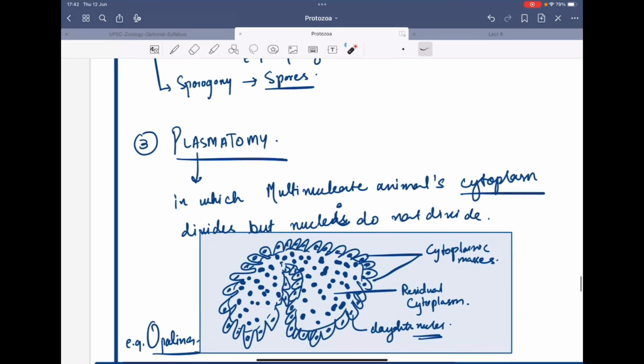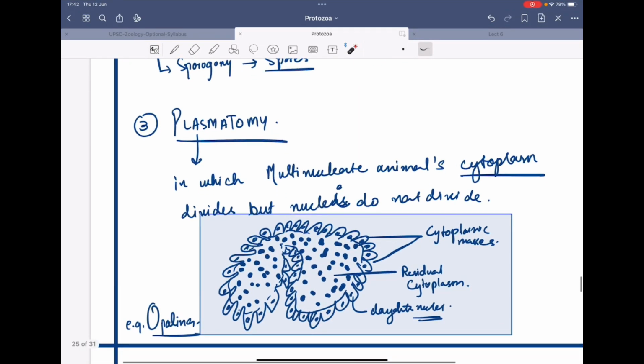Then plasmotomy. In case of plasmotomy, as the name suggests, the plasma, in this case there is this multinucleate organism. Its cytoplasm divides, but its nuclei do not divide. You can see there are cytoplasmic projections along the body, and there are multiple nuclei.